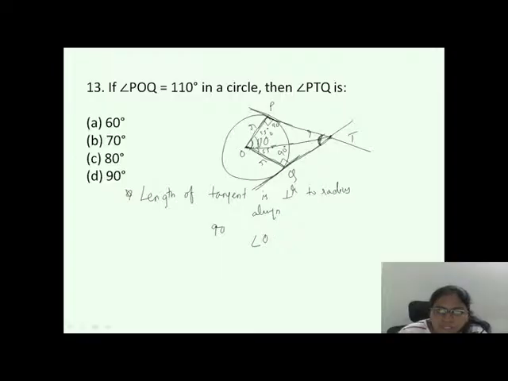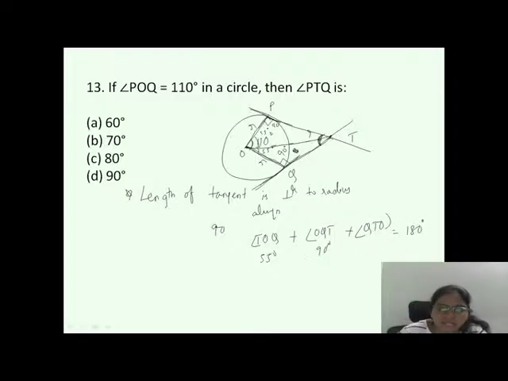You can't write angle Y, you can write it as angle TOQ. So angle TOQ means this one. I'm doing this triangle. Angle TOQ is how much? 55 degrees, plus angle OQT, that is 90 degrees, plus angle QTO. We don't know. That must be equal to 180 degrees.